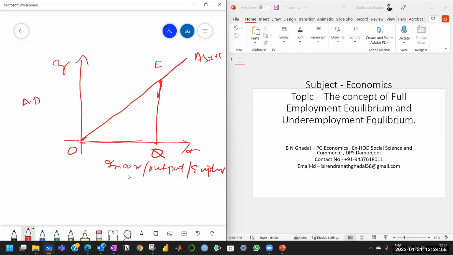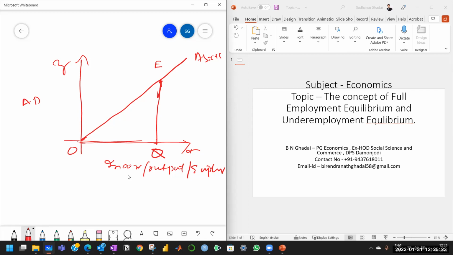What we have assumed is that the full employment output in the economy is OQ. That means if all the resources are put into use, the maximum output that can be produced is equal to OQ. And to achieve equilibrium at this level of output, the required aggregate demand is EQ.